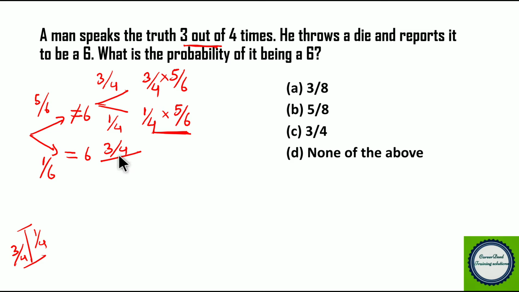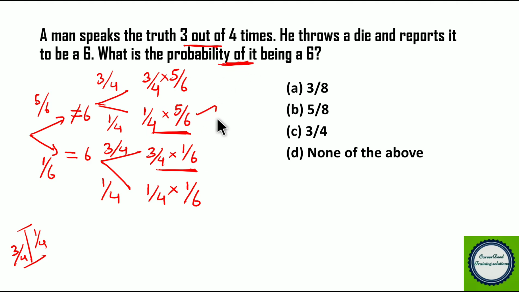So 3/4 of the time he will say truth. So 3/4 into 1/6 is the probability of getting a 6. So this is actually a truth. And second, he will lie in 1/4 of the cases. So he will lie that it is not a 6. So it is 1/6. Now we have to find the probability of getting only 6, right? So probability of getting only 6.